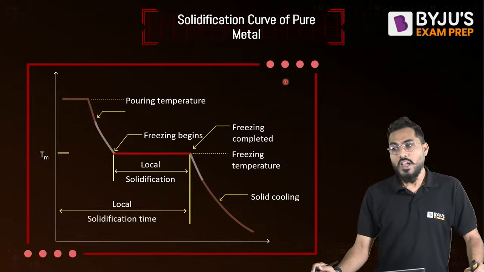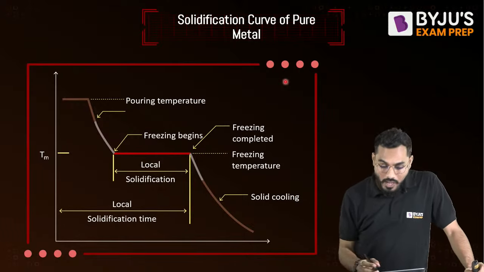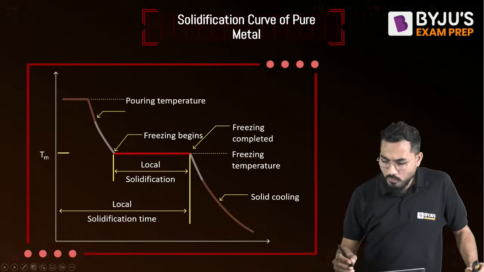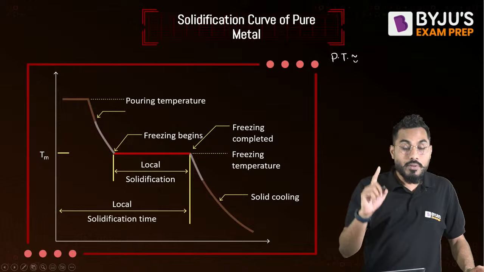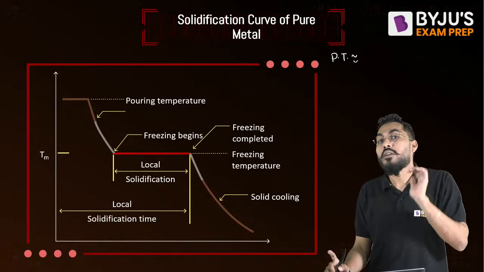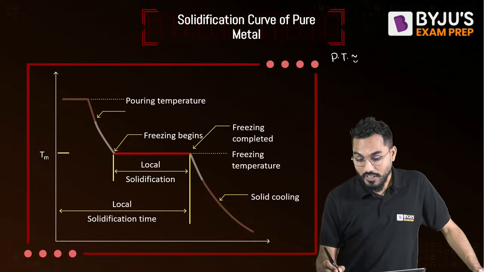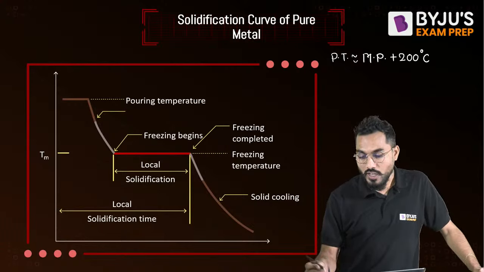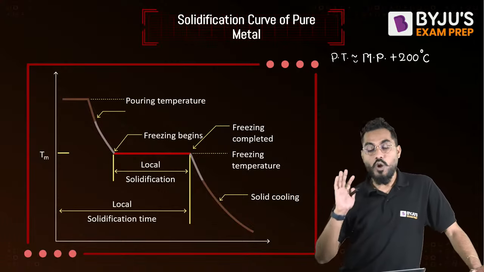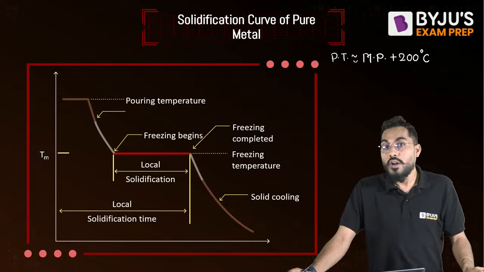Is it accepted? Yes. Now before solving the numerical, let's understand that we are pouring the molten metal. Whenever I am pouring the molten metal, the pouring temperature is generally more than the melting point temperature by 200 degrees Celsius. So pouring temperature is exactly equal to melting point temperature plus 200 degrees Celsius. This is nothing but called my pouring temperature.